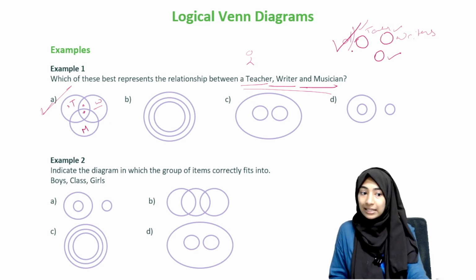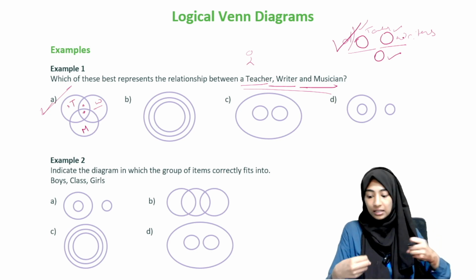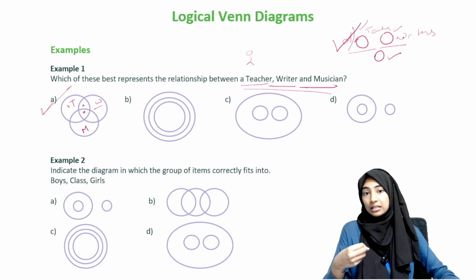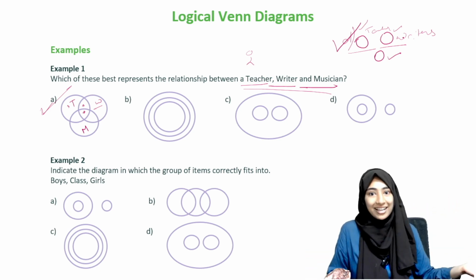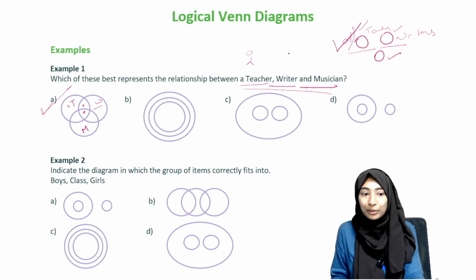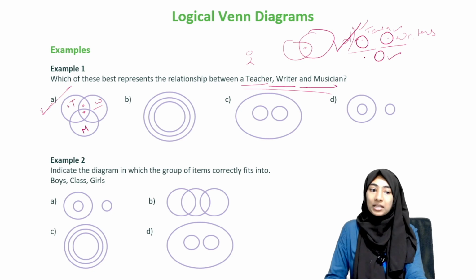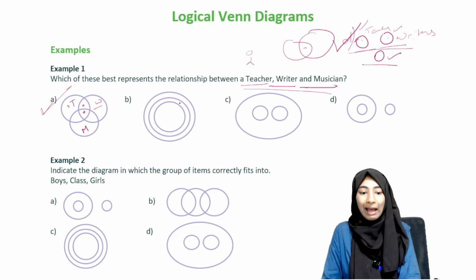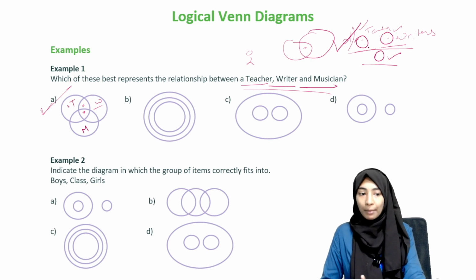So you're saying that if somebody is a teacher, that person cannot be a writer, right? But what if there is a person who is both a teacher and a writer? Where do you put that person? You can put them in both, but then you'll have to put them in a figure like this, right? Since you don't have this option in this question, there will be no confusion. But if you do, just remember that that is wrong.